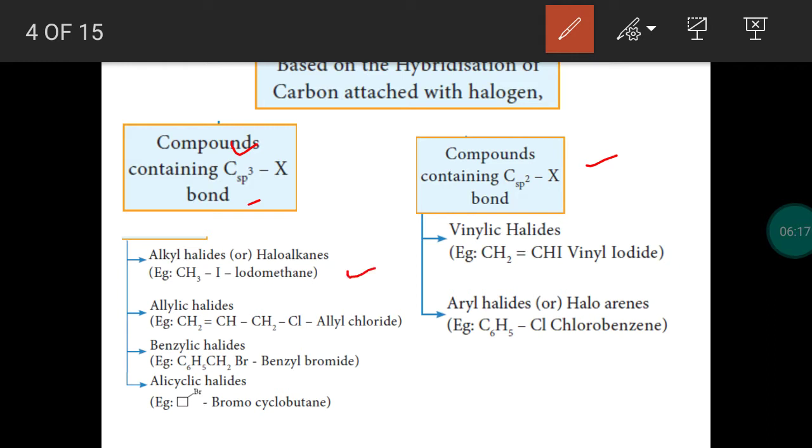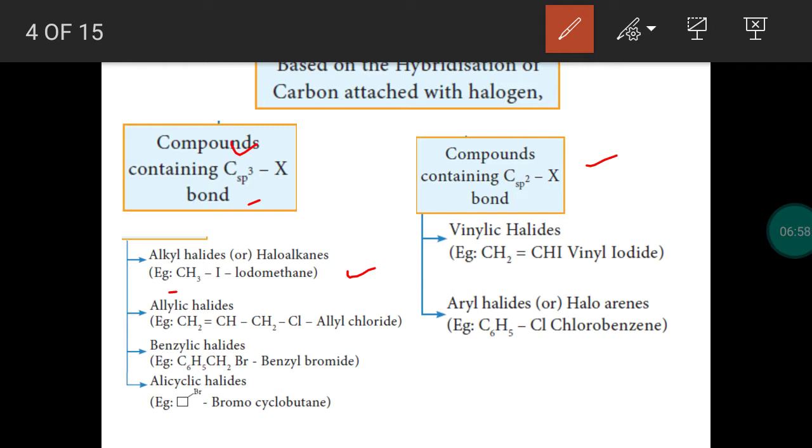Example, iodomethane. From methane we have derived this halogen compound, iodomethane. In methane, hydrogen is replaced by an iodine. So, iodomethane is an example of halogen compound containing sp3 hybridized carbon. The carbon is sp3 hybridized because around the carbon we have only single covalent bonds. We don't have a double bond. Around the head carbon we have only 4 sigma or single covalent bonds. So, it is an sp3 hybridized carbon.